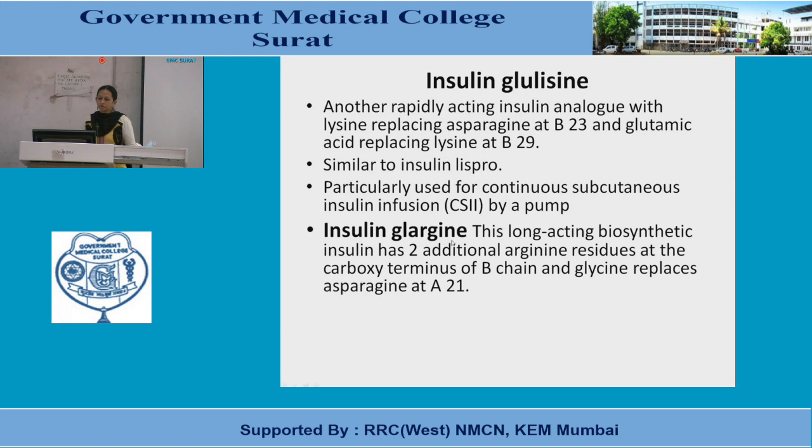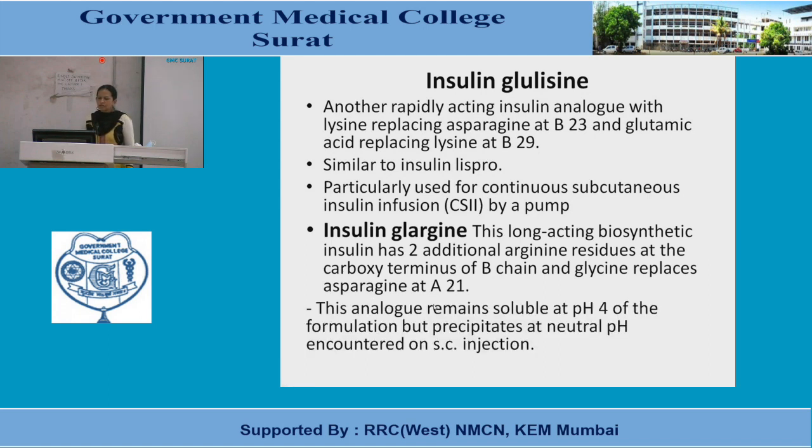Glargine. So glargine and detemir we mention as longer acting insulin analogs. This long acting biosynthetic insulin has two additional arginine residues at the carboxy terminus of B chain, and glycine replaces asparagine at A21. Here you can see the role of A chain.